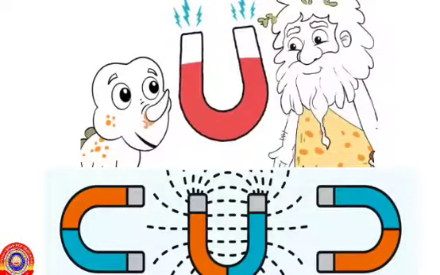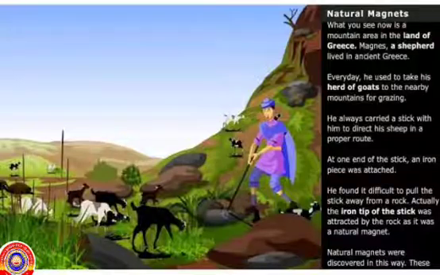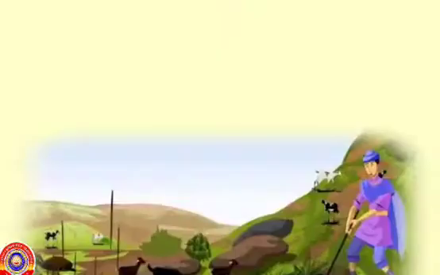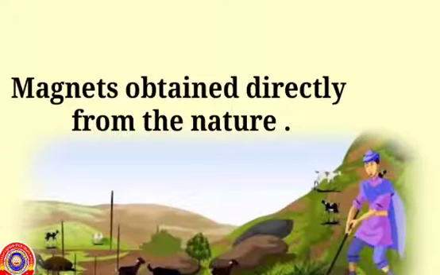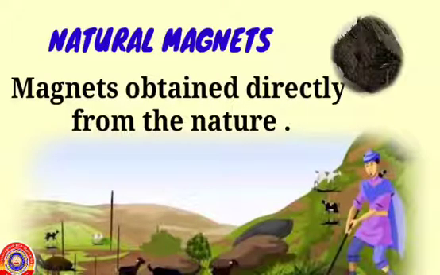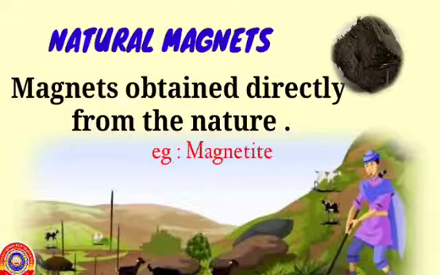Magnetic properties of substances have been known to people from ancient times. The magnets obtained directly from nature are called natural magnets. Magnetite is an example of a natural magnet.